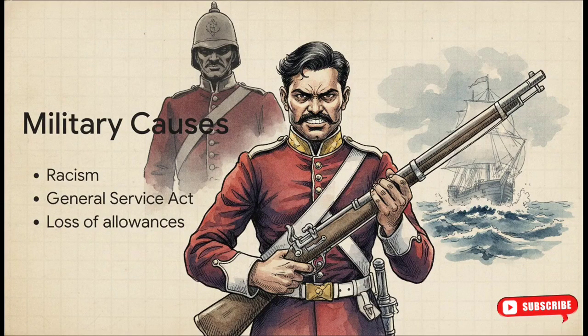Remember, sepoys were essentially just peasants in uniform. उनके अंदर सिविलियंस वाला सारा गुस्सा तो था ही, पर आर्मी के अंदर उन्हें इंस्टीट्यूशनल रेसिज्म भी झेलना पड़ता था. Promotions were basically blocked for Indians and salaries were terribly low. Then came the General Service Enlistment Act, making it mandatory to cross the sea if required, which was a massive religious taboo at the time. Top it off with the removal of their foreign allowance, or bhatta, in Sindh and Punjab, and the sepoys were absolutely furious.